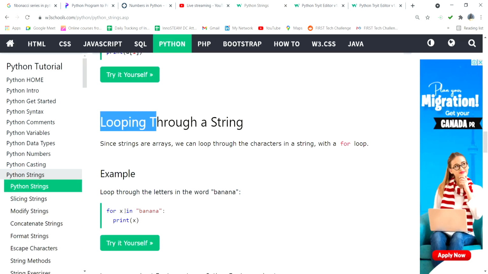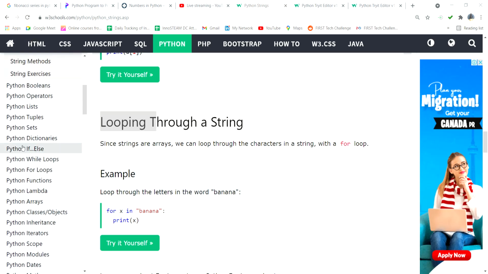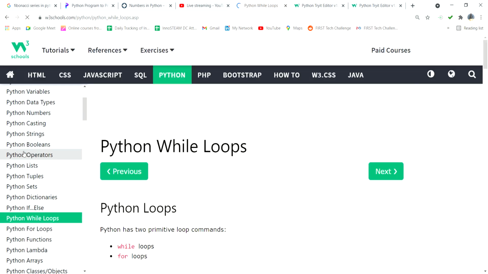Here I can put the for option. For is a loop. For x in banana. So this is a condition. The first time we are going with this condition. Already we know about the if condition: if this activity is happening, then you can do this activity. That is called an if condition. Now we are going to see the for condition. Here the if condition is there, I will show you.